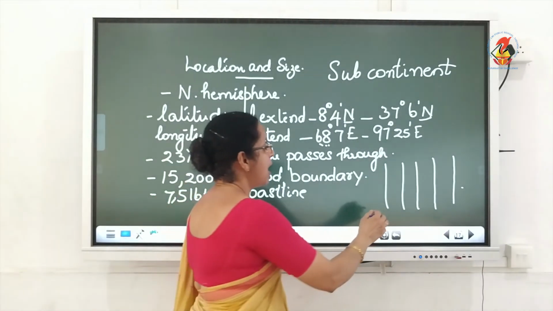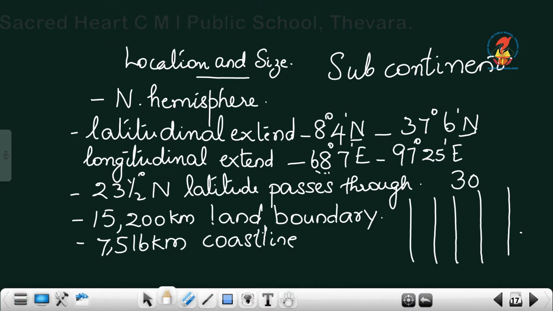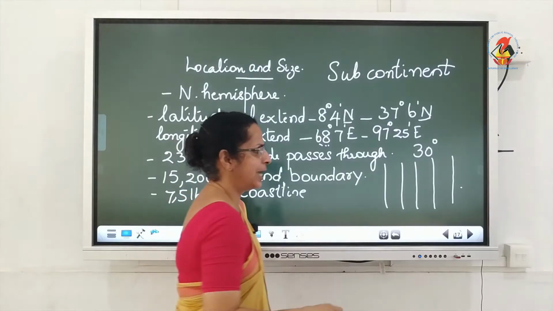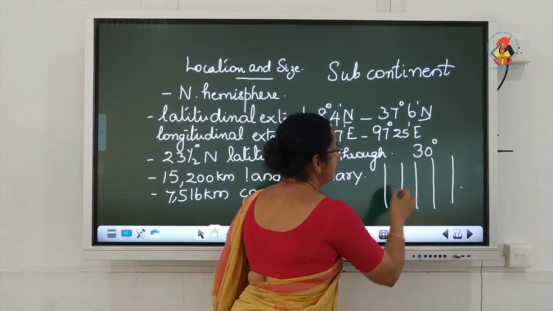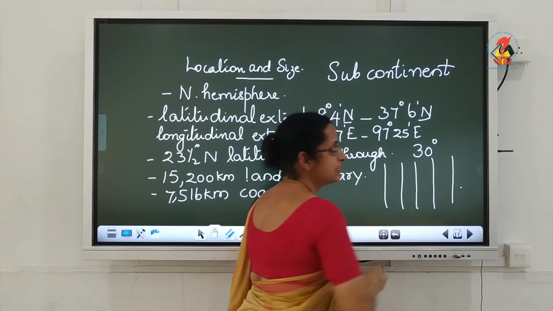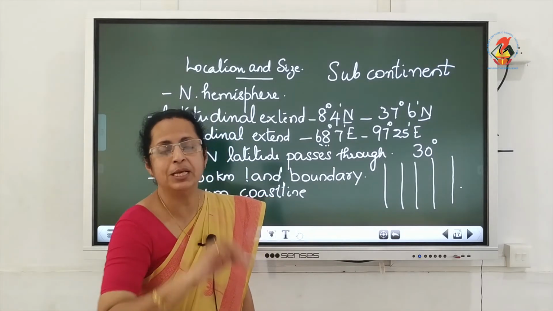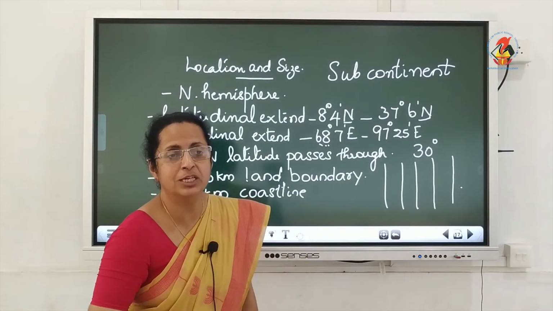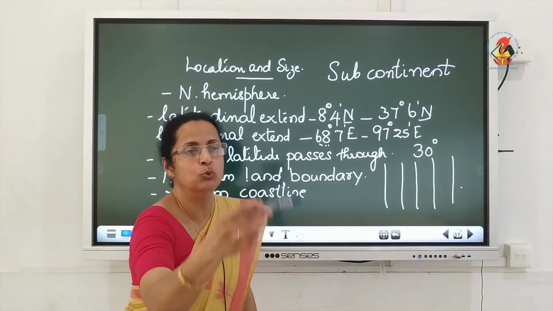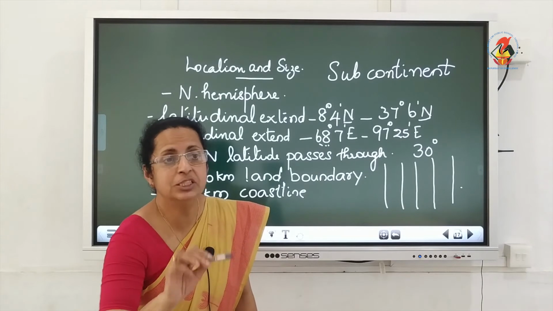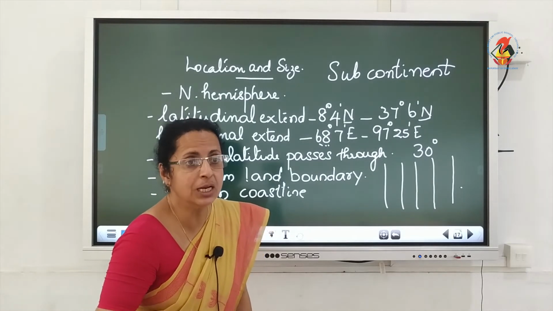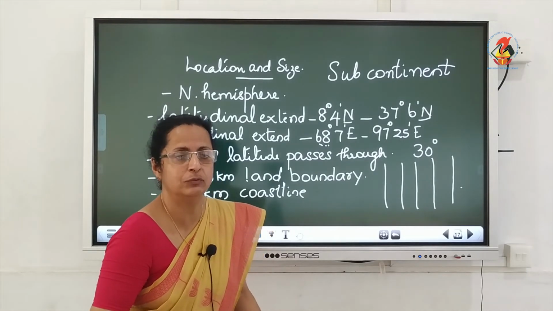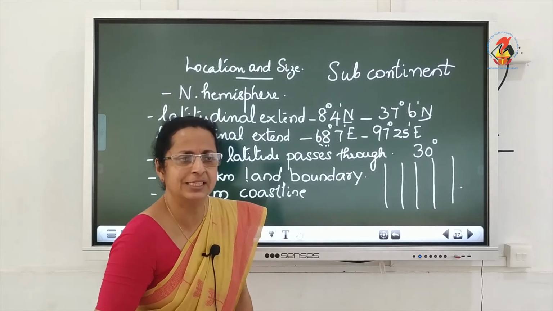So if we have 30 degrees of longitude passing through the country, naturally the time between the two ends and the places in between will not be the same, but will differ by 4 minutes for every degree. This cannot be accepted. Why? Within a country, how can we have different kinds of time? It will cause many practical difficulties.